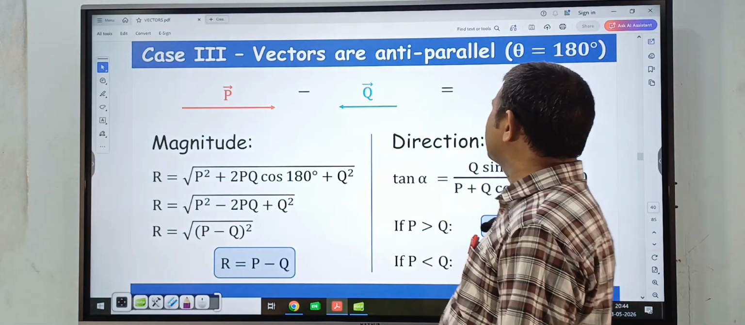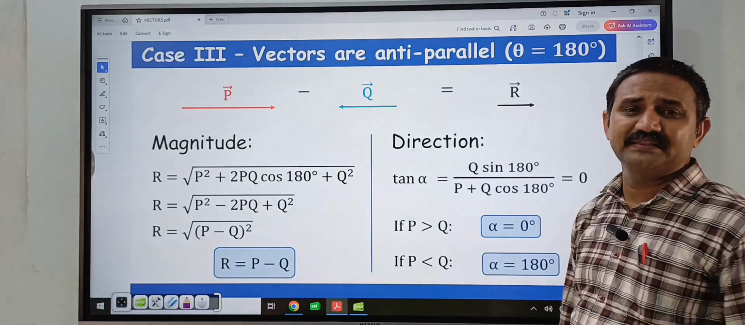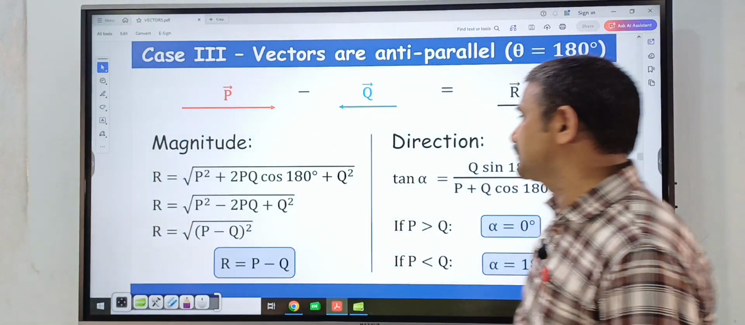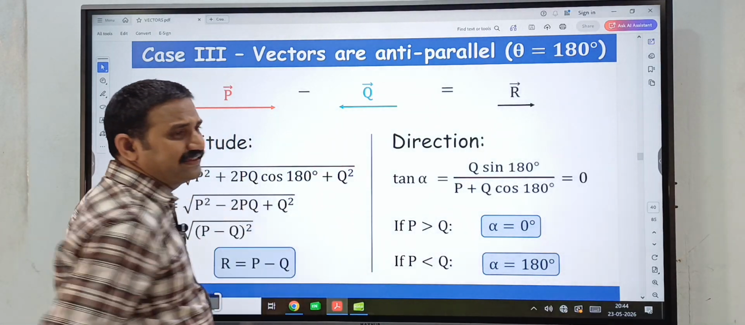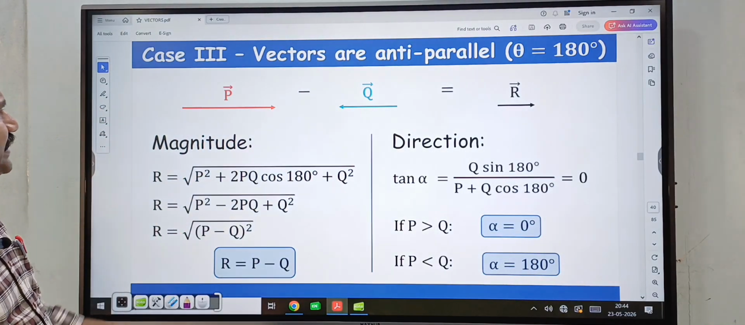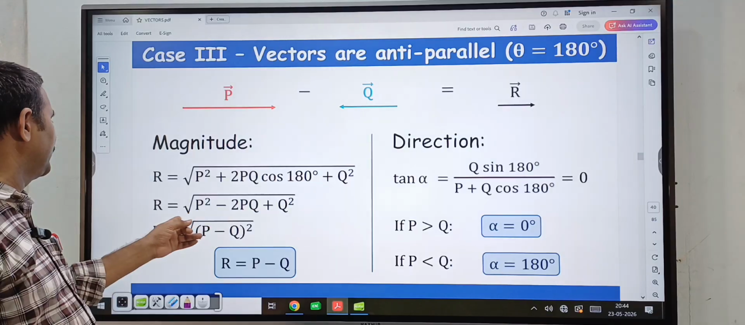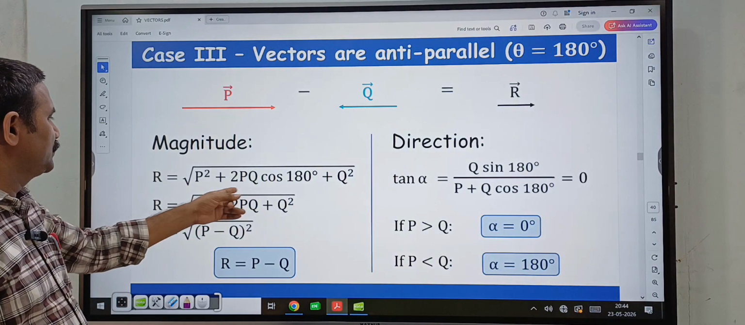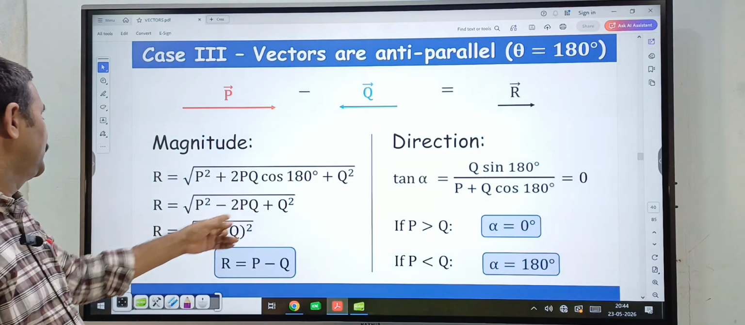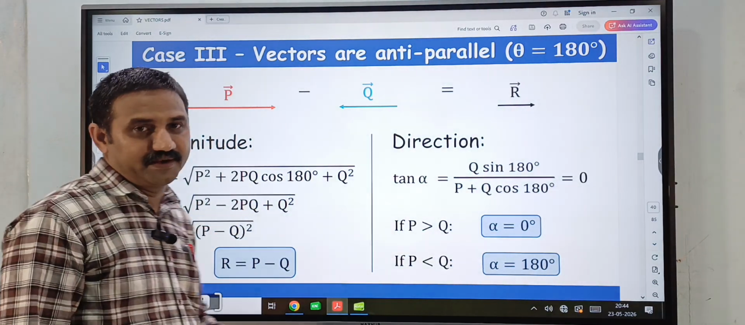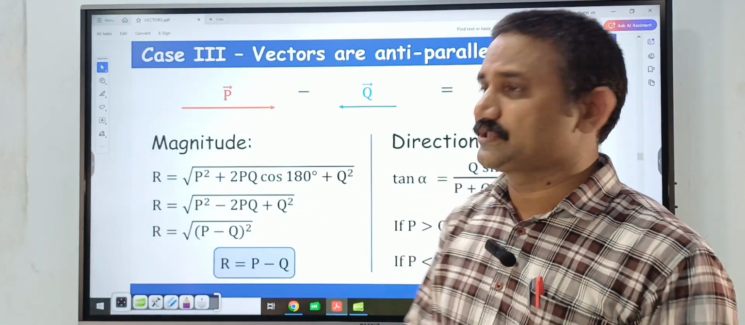And here the vectors are anti-parallel and theta is equal to 180 degrees. So p bar vector is in this direction and q bar vector is in this direction. Then in this case theta is equal to 180 degrees. So what is the resultant? Root of p square plus q square plus 2pq cos 180. Cos 180 value is -1. So root of (p minus q) whole square. So r is equal to p minus q.